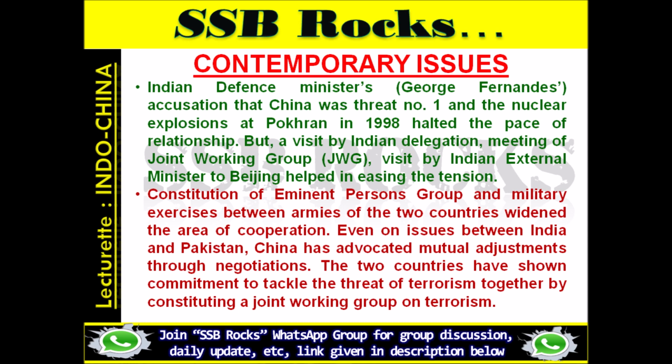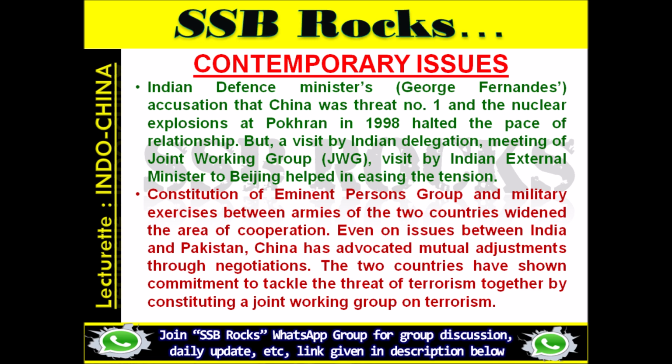But a visit by an Indian delegation, a meeting of the Joint Working Group (JWG), and a visit by the Indian External Affairs Minister to Beijing helped in easing the tension. Constitution of the Eminent Persons Group and military exercises between the armies of the two countries widened the area of cooperation. Even on issues between India and Pakistan, China has advocated mutual adjustments through negotiations. The two countries have shown commitment to tackle the threat of terrorism together by constituting a joint working group on terrorism.